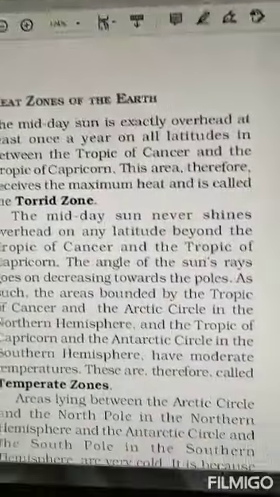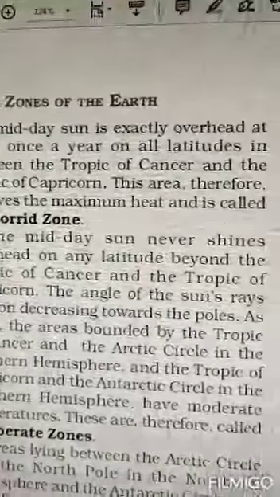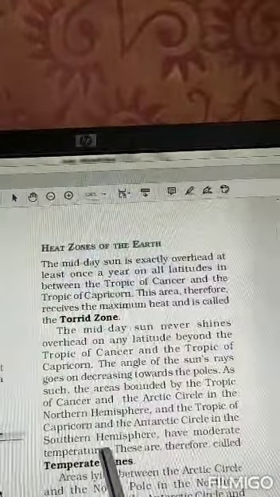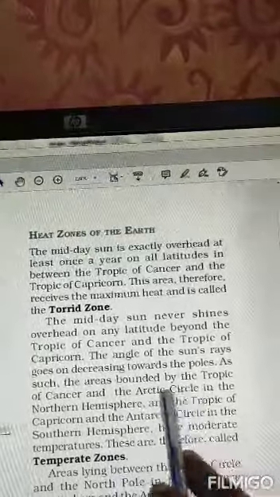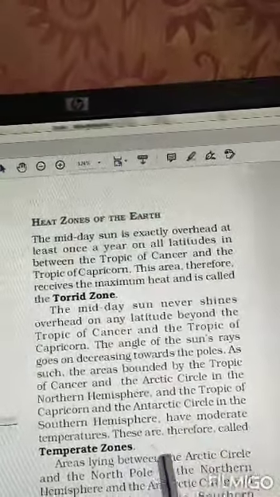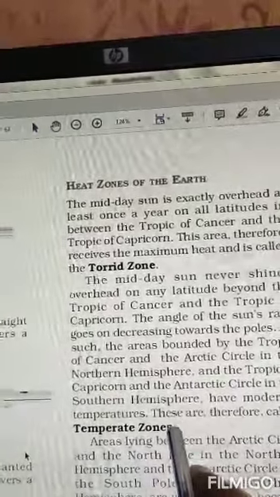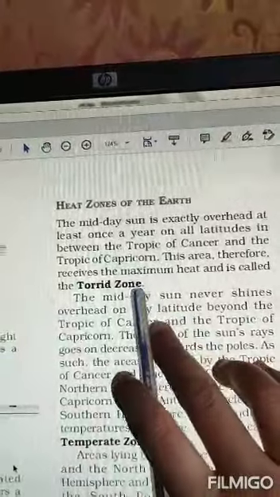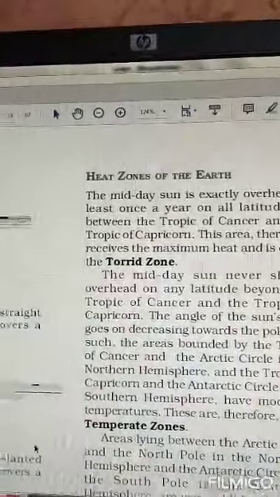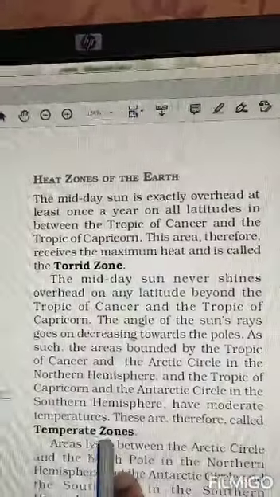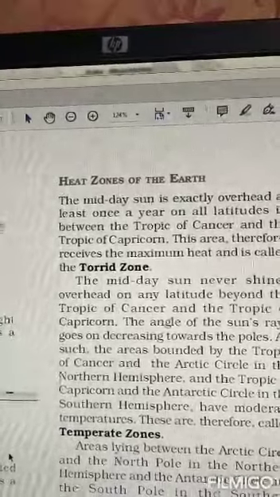So this zone between the Tropic of Capricorn and the Antarctic Circle is called the South Temperate Zone, and the zone between the Tropic of Cancer and the Arctic Circle is called the North Temperate Zone. So we have two temperate zones where heat is very less compared to the torrid zone. You have to remember this much only: in the torrid zone heat is more because the sun's rays are straight. In the temperate zone the sun's rays are slanting and heat is very less.